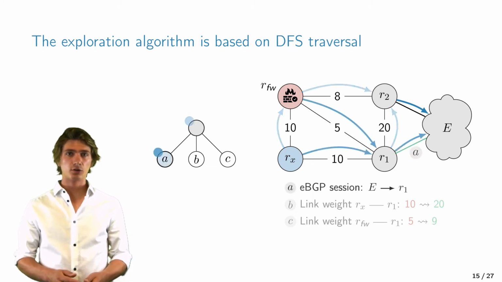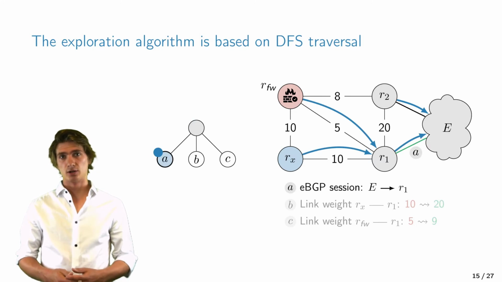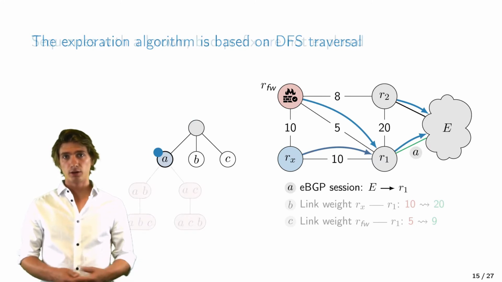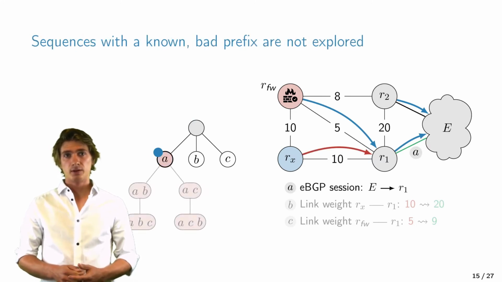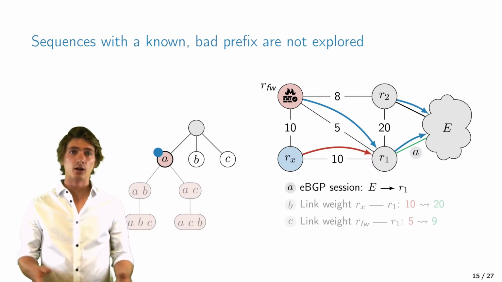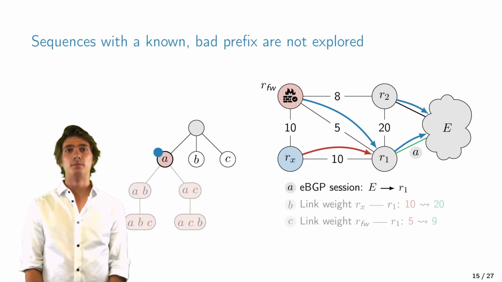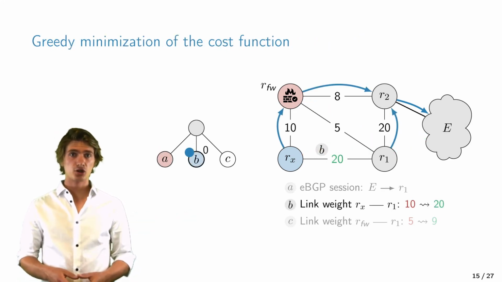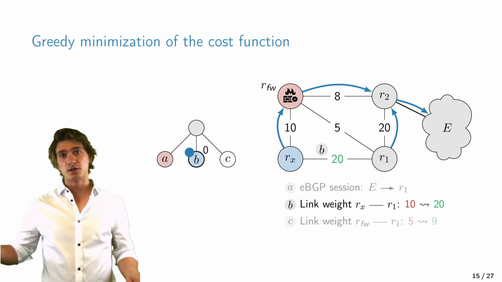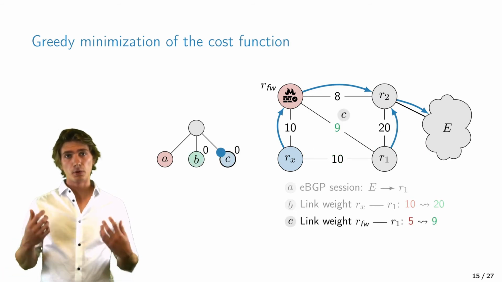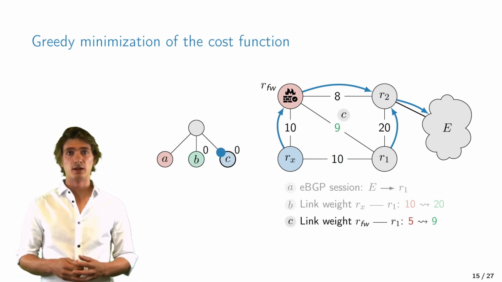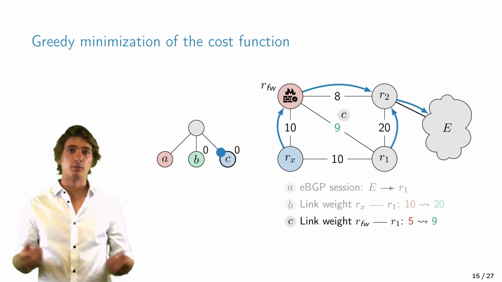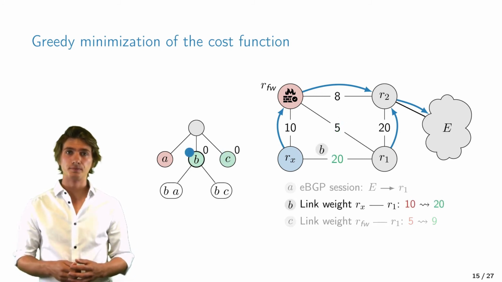If we now execute command A, which is adding the external session, then, as we already know, the firewall is bypassed. So Snowcap will not explore any of the sequences that start with command A, as it already knows that they are invalid. Instead, Snowcap tries the other commands. Applying command C will not change anything in the forwarding state, and neither does command B. So both of these commands have a cost of 0, and Snowcap will pick one at random. Let's say it goes with command B.